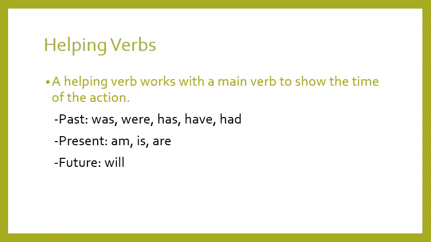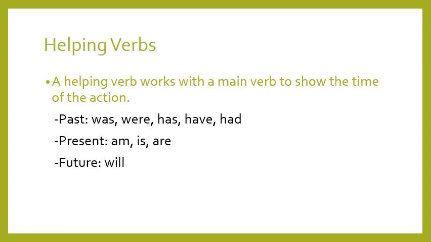In the past, we notice that they used was, were, has, have, and had. In the present, we find am, is, or are. In the future, we find will. So these helping verbs also help us to figure out when the action is taking place, or when the action took place, because it might be in the past, it might be in the present, or it might be in the future.